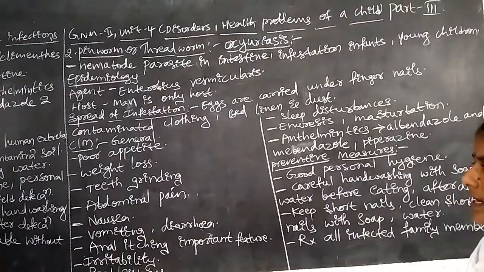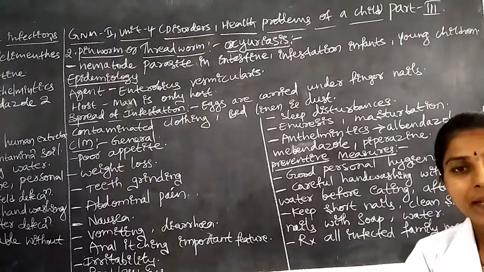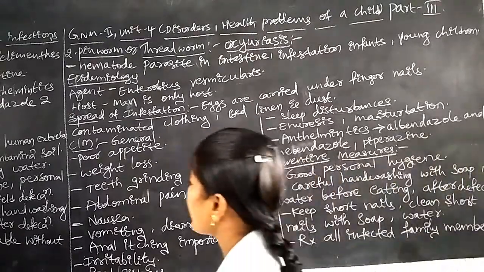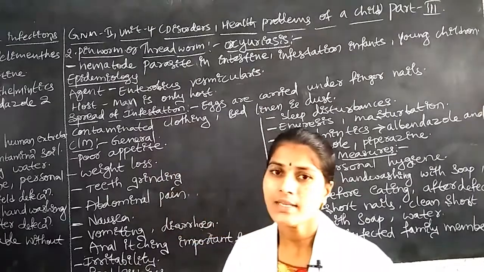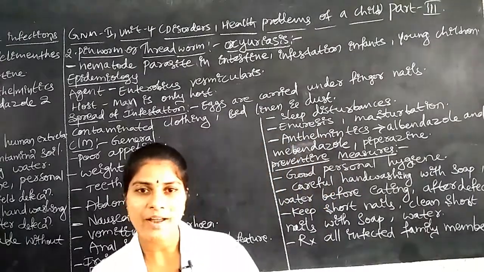Next one is nausea. This is a common symptom for any disease condition in children. Next one is vomiting. The child has a symptom like vomiting. Here, why? The food is not digested. Sometimes there is regurgitation, which means backflow.